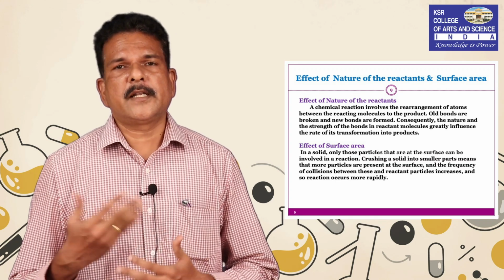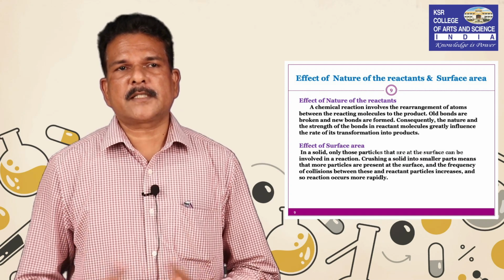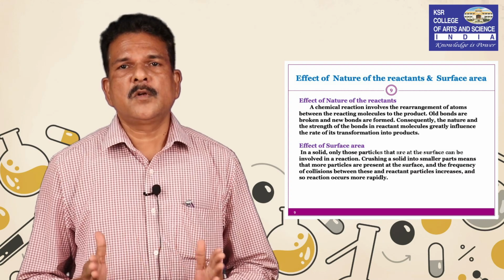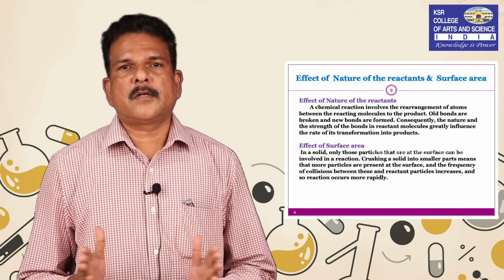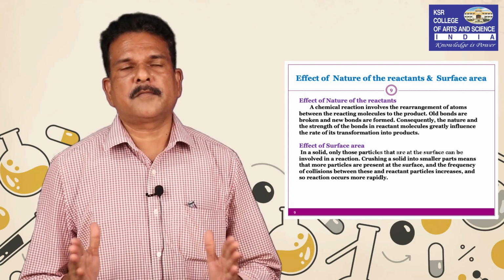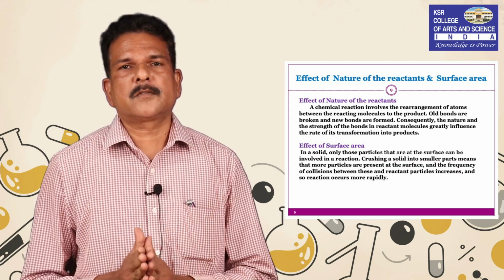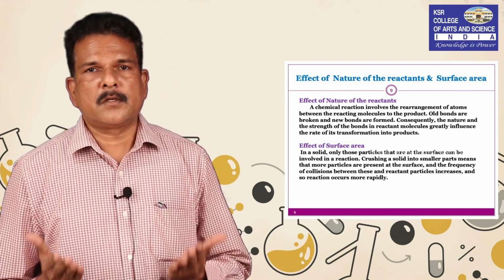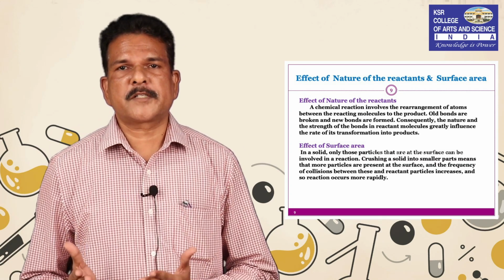Next one is what? Nature of the reactant. Nature of the reactant, in the sense, we could consider the bond. The bond between two atoms: two atoms are attracted by a force of attraction, and that we call a bond. There are several types of bonds, ionic bond, covalent bond, coordination bond, etc.